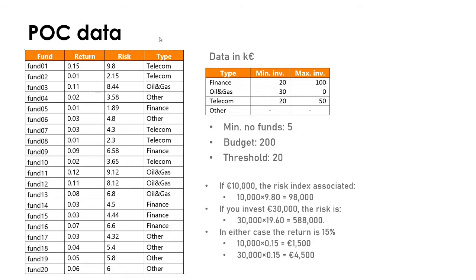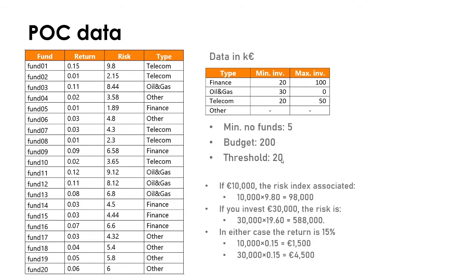Because here, for each fund, you have the type of fund it is. For example, Fund 1 is telecommunications, and Fund 20 is none of those we have here, which is just other type of fund. The minimum number of funds we have to invest in is 5. We have a budget of 200,000 euros, and the threshold that we will use to compute the risk is 20,000